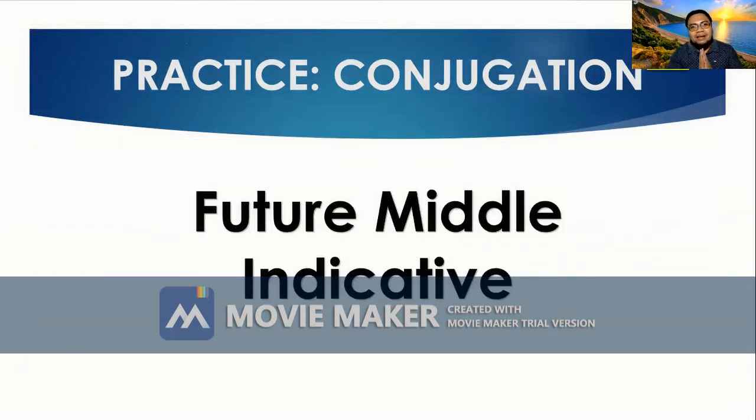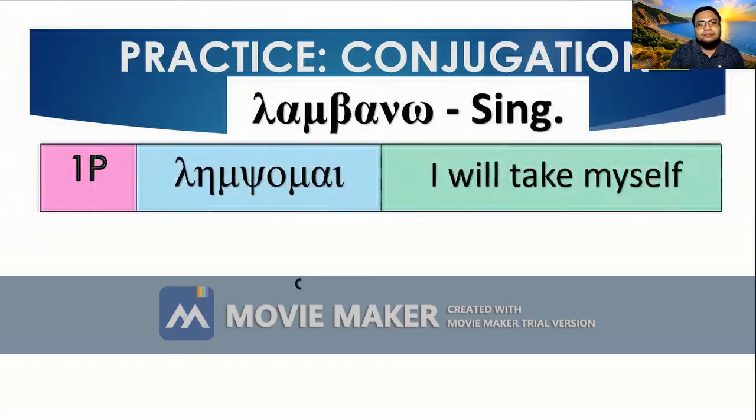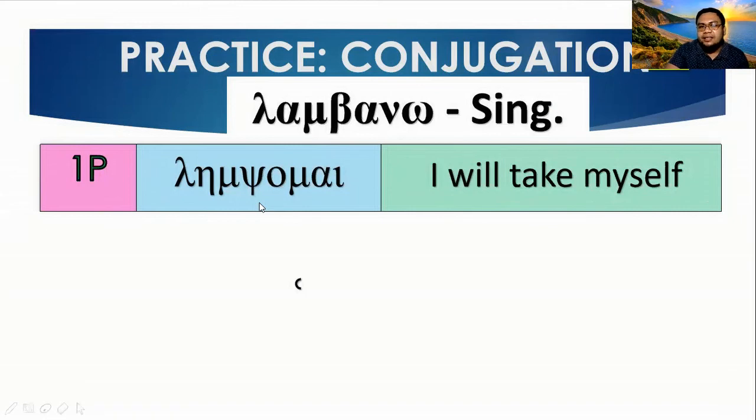So let's try examples in the future middle indicative. So let's try the word lambano. This is a tricky one from earlier. This is one of the irregular verbs, right? So what will happen to lambano in the future? It becomes future middle lempsomai. So very different, no? So the alpha is lengthened, it becomes eta. And the ban here, beta alpha nu, was omitted and changed to psi in the ending. So lambano in the present becomes lempsomai in the future middle.